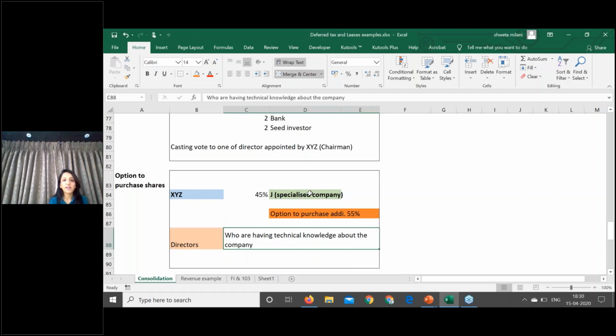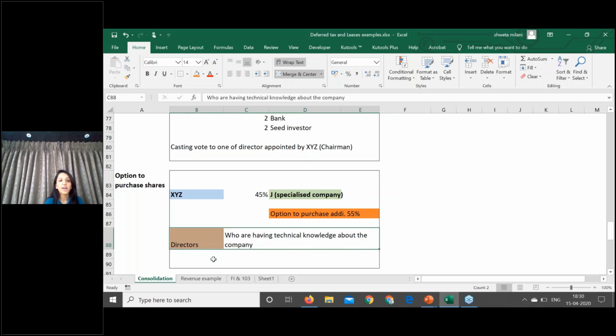The contract says that the position of the company is such that if XYZ exercises its option, all the directors of the company, whoever have specialized knowledge of the company, will leave the organization. So that is the situation of the company. Now really tell me, is it beneficial, or will XYZ really exercise that option? As soon as XYZ exercises its option, all the directors having the technical knowledge will leave the organization. So in short, because of this nature, the option of XYZ will never be exercised, and accordingly XYZ is not controlling Z Limited because of this clause.